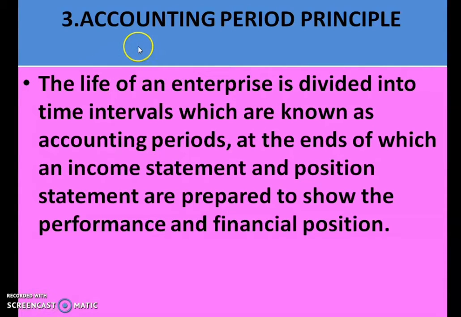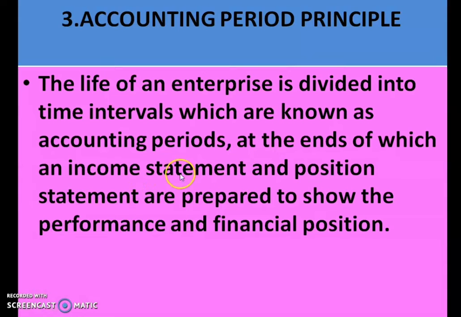Then the third principle is the accounting period principle. The life of an enterprise is divided into time intervals, which are known as accounting periods. So the life of the enterprise is divided into small periods, and why is this accounting period considered?